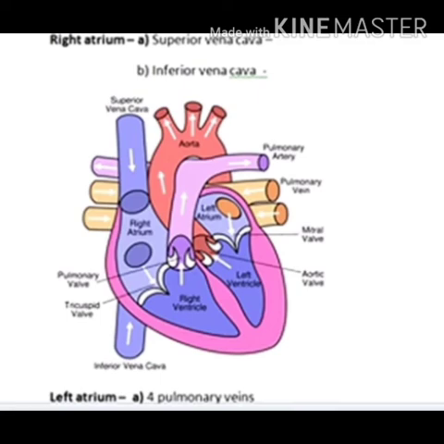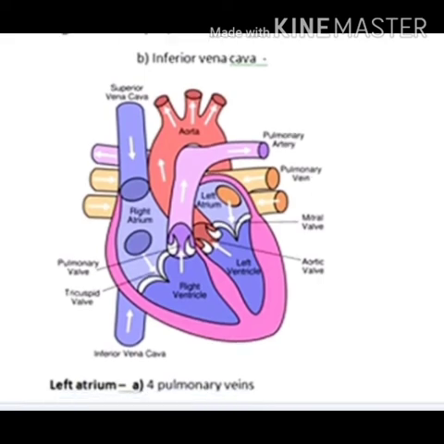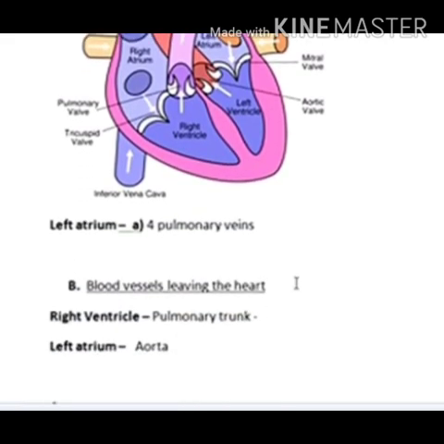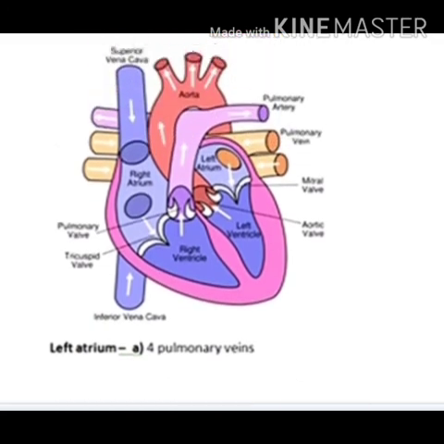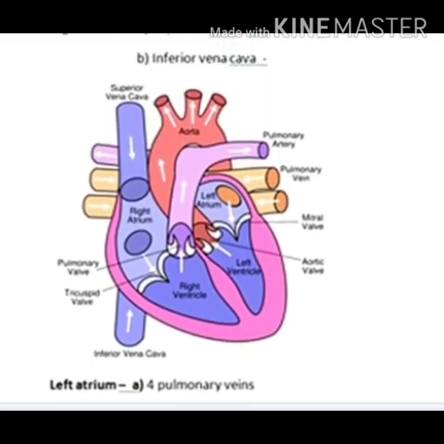Then from the left ventricle, it goes to the aorta, and through the aorta it reaches each and every part of the body. Right? In this way, the oxygenated blood is supplied to different parts of the body, and then all the deoxygenated blood is recollected by the superior and inferior vena cava, and this blood again comes to the right atrium.